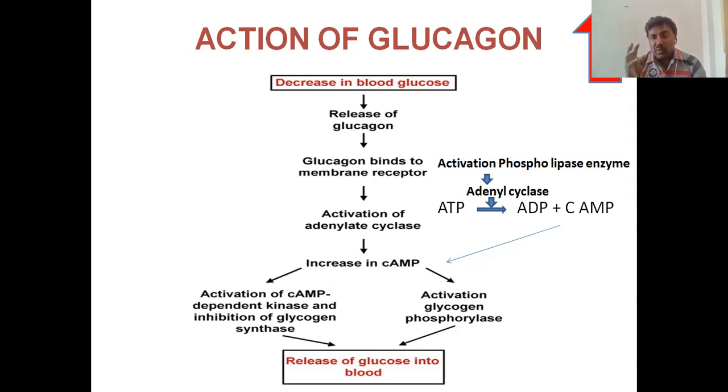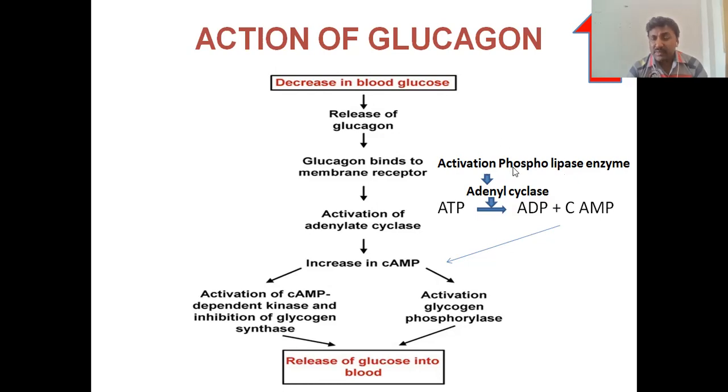When the blood glucose levels decrease in our body, the glucagon is released from the alpha islets. This glucagon binds to the cell membrane of the cell and activates the phospholipase enzyme.